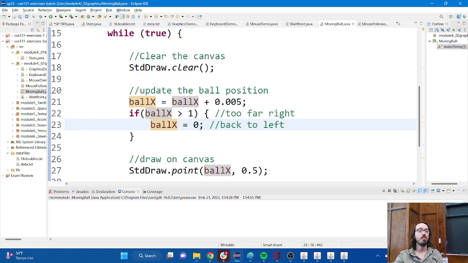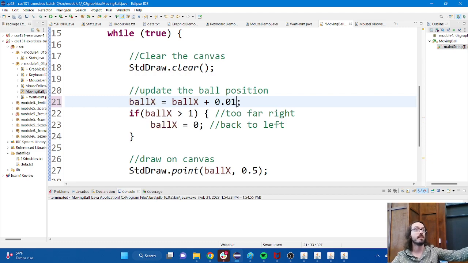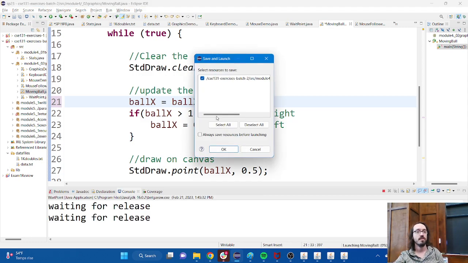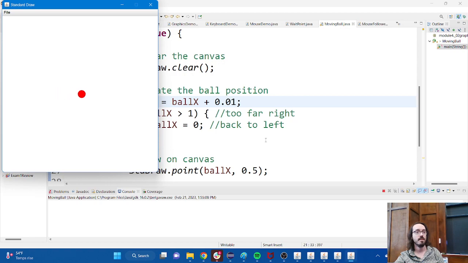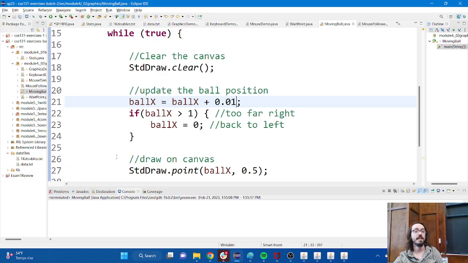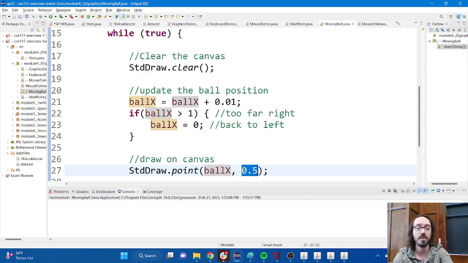So if I want to make the ball move faster, then I can change this to be bigger. That's going to move the ball more. It's going to move the ball faster. So if I run the program again here, the ball's now moving faster. That's cool. Okay. Here's where I'm drawing the ball. You can see it's using the x variable for the x position, and then it's just hard coding this y position at 0.5. But I can move the ball up or down if I wanted to, right?